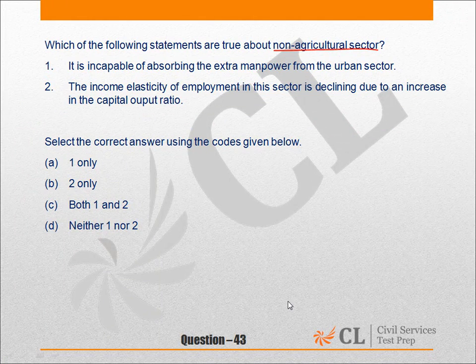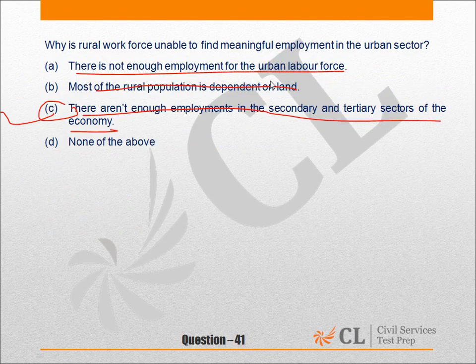It says it is incapable of absorbing the extra manpower from the urban sector. So this is an incorrect statement, because the passage refers to the extra manpower of the rural sector, not the urban sector. But this statement talks about incapability of absorbing the extra manpower from the urban sector.